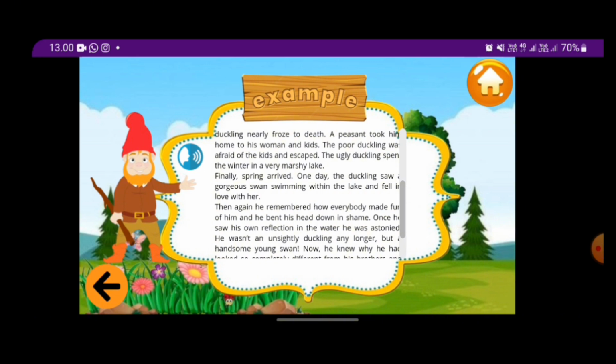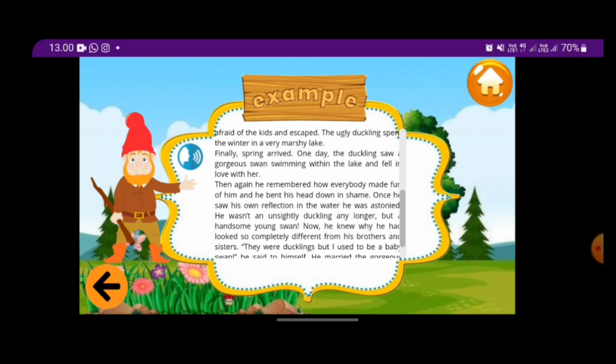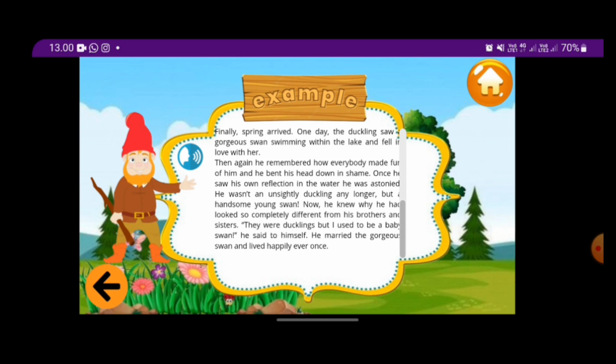Once he saw his own reflection in the water, he was astonished. He wasn't an unsightly duckling any longer, but a handsome young swan. Now, he knew why he had looked so completely different from his brothers and sisters. They were ducklings, but I used to be a baby swan, he said to himself. He married the gorgeous swan and lived happily ever once.